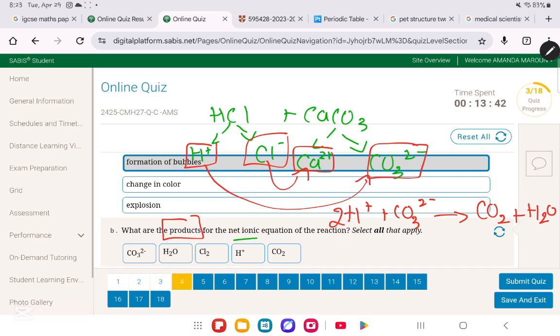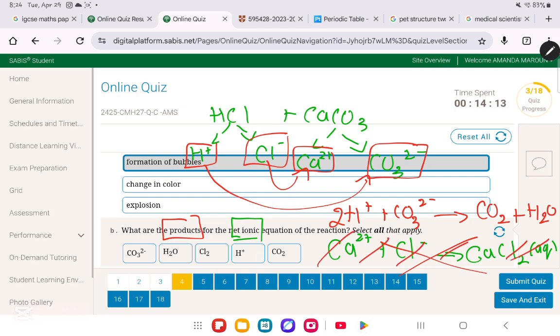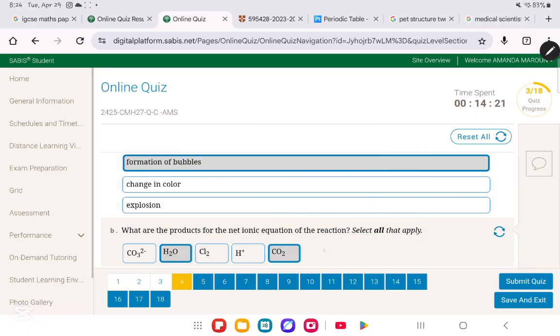Okay. Now, however, when you are doing Ca2 plus reacting with Cl minus, it will form an aqueous salt. This aqueous salt is CaCl2 aqueous. Why aqueous? Because when Ca will react with Cl, they will not form a precipitate, so it will stay aqueous. So they want the products of the net ionic equation. We said whenever we're dealing with net ionic equation, we do not choose anything that is aqueous, so this one we will leave out, so we will be left with this option over here. In this option it says that we have the two products being carbon dioxide and water.